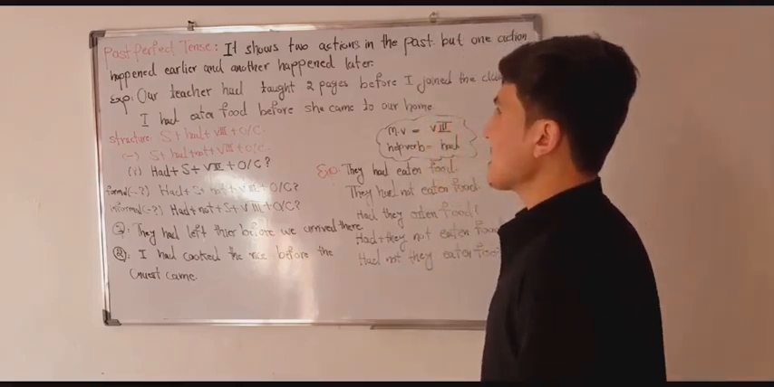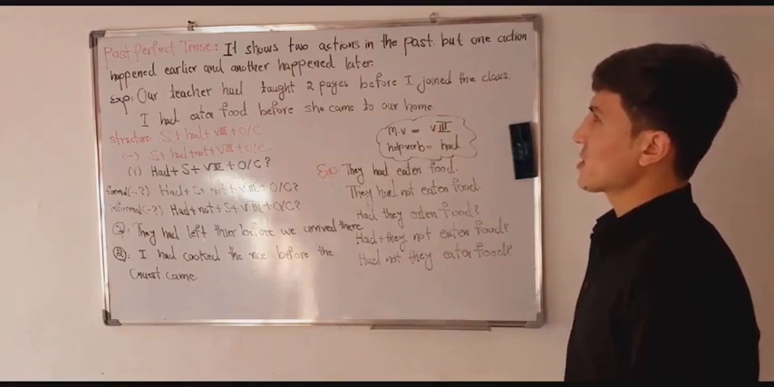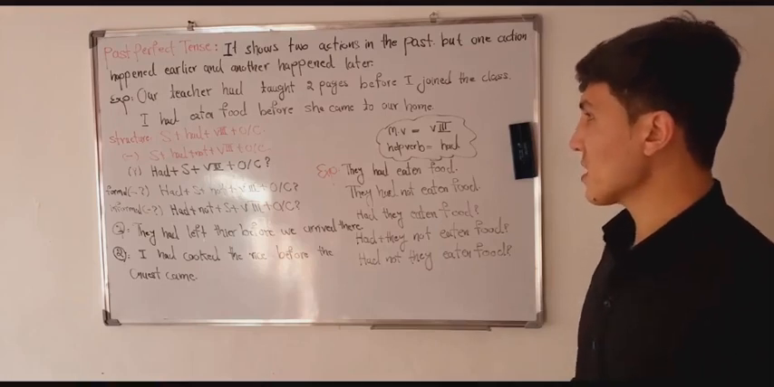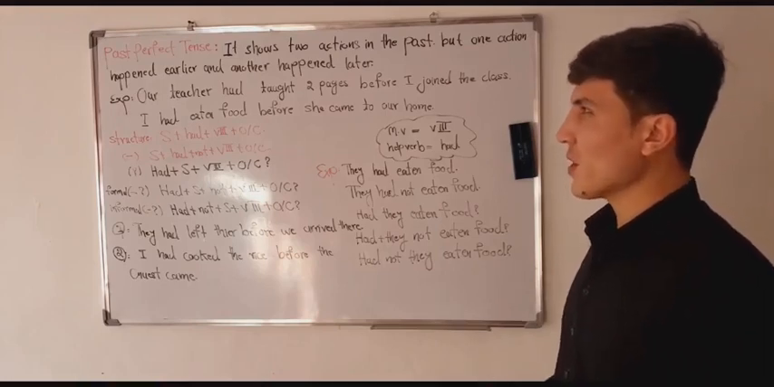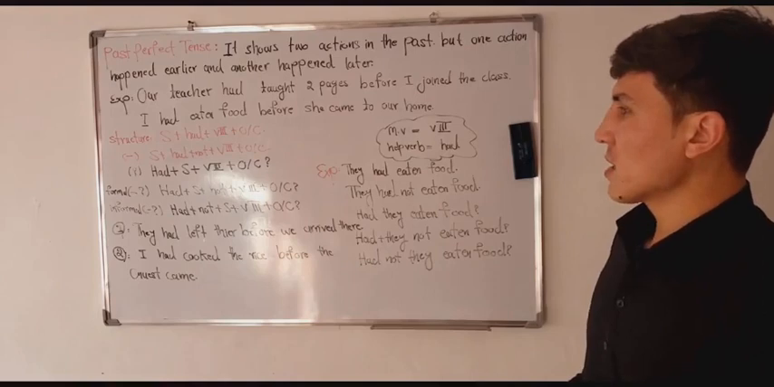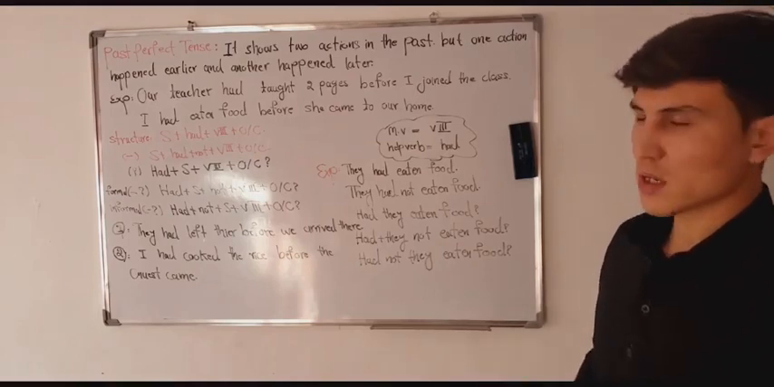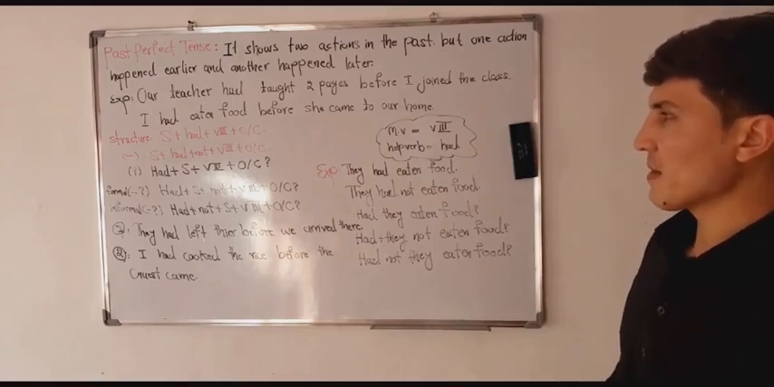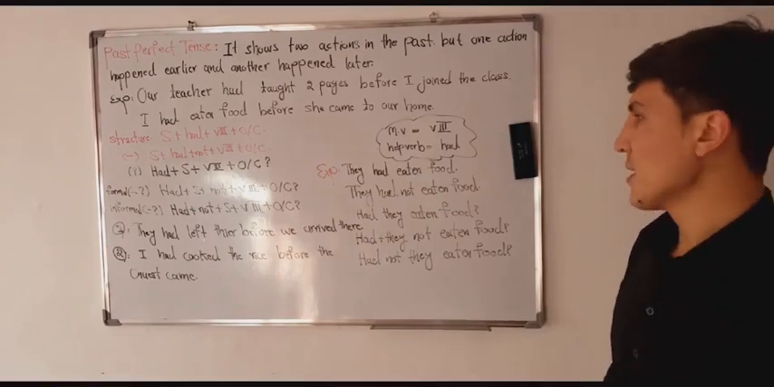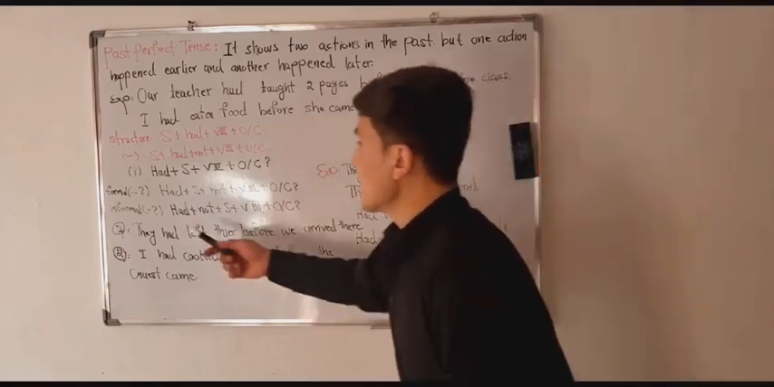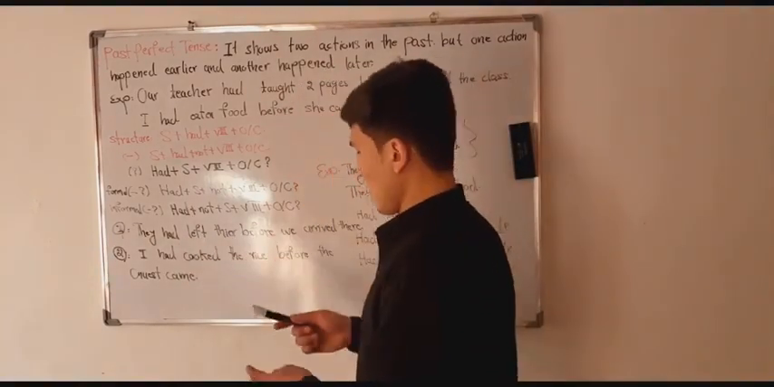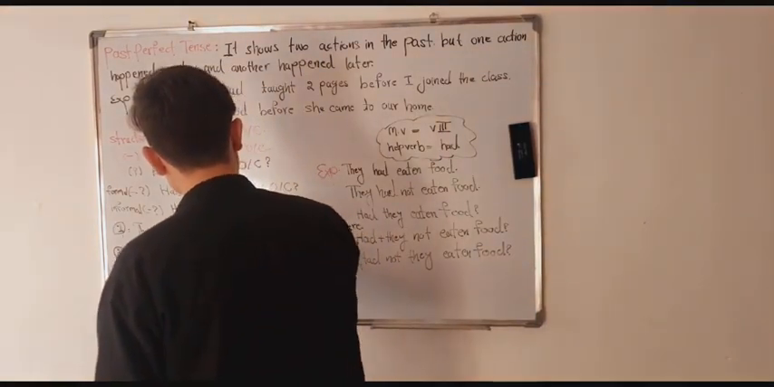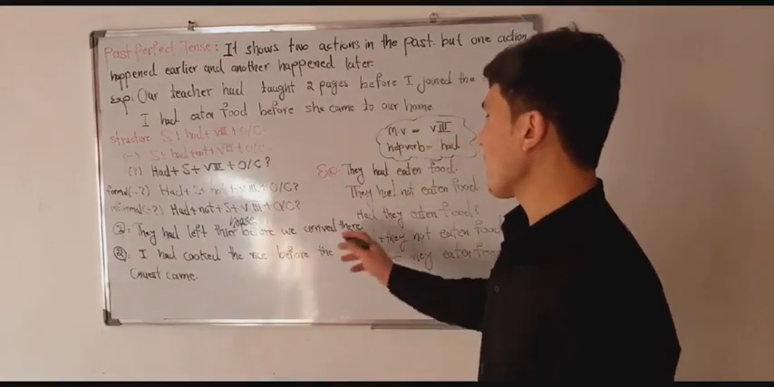So this is the past perfect tense that we have learned, and don't try to memorize the definition of this tense. Just learn how to use it. And let me tell you something important: we use past perfect tense when one action is completed before another action in the past. For example, they had left their house. They had left their house before we arrived there.